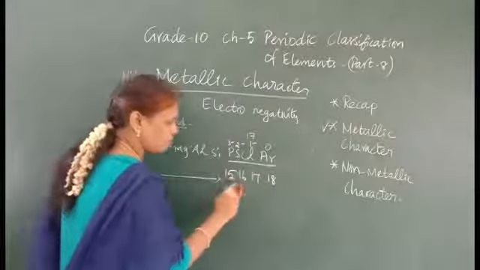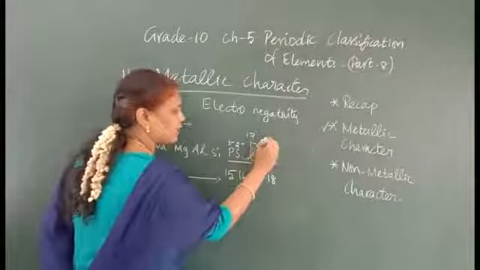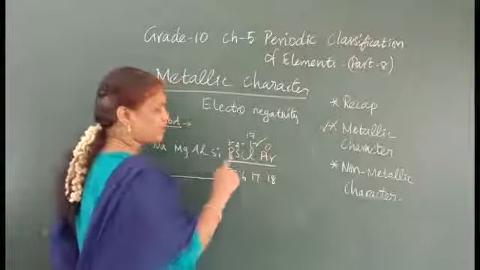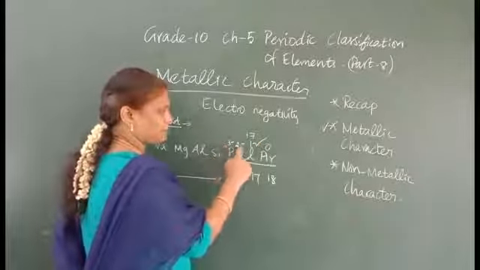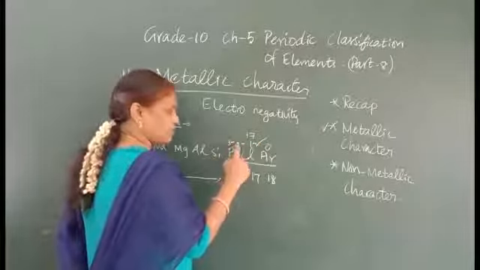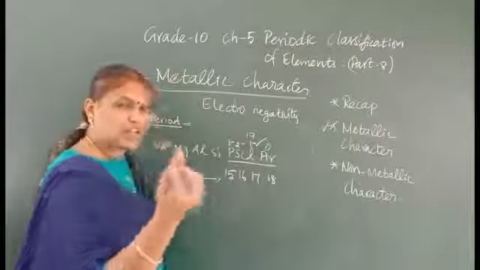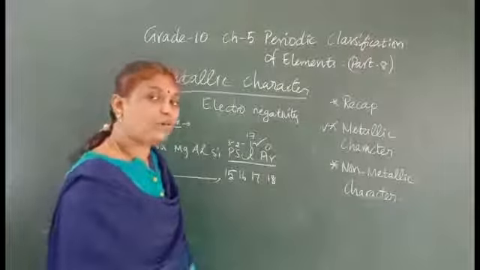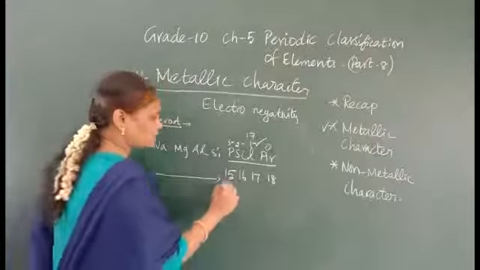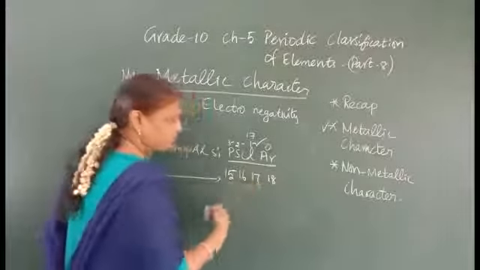So when you see here, this is highly electronegative. Here it is less compared to this, and this is less compared to this. The halogens have only 1 electron to be gained, so they are more electronegative. Now you say the electronegativity is increasing or decreasing?